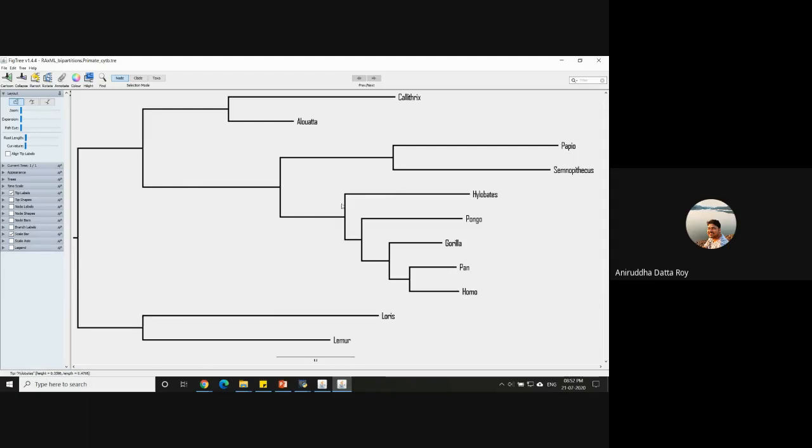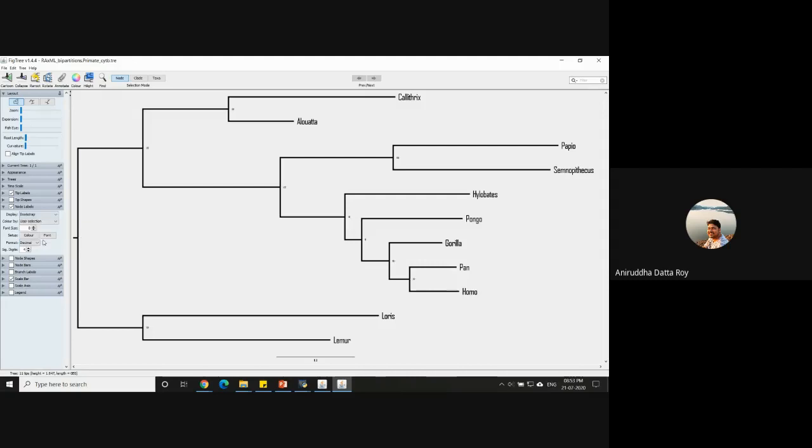And I want to see the support for these relationships. And in order to see the support for these relationships, there is an option on the left called node labels. Okay. I click on node labels. There'll be a tick mark, and I go down to the drop-down list. Right. And there's an option called display. So in display, there will be a drop-down list. If you go down to the drop-down list, there's an option called bootstrap, or whatever you've named that option that came up before you opened the tree in FigTree.